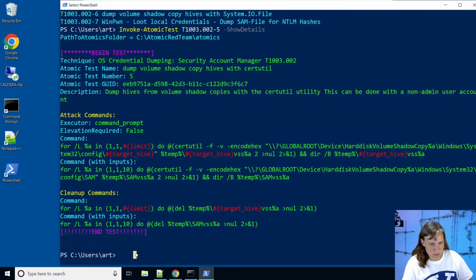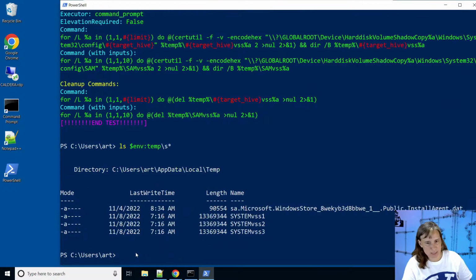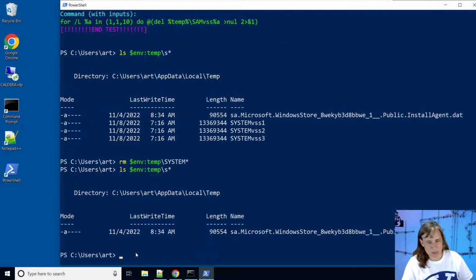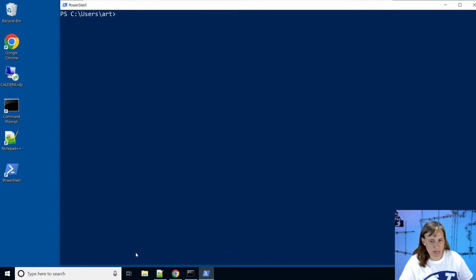Okay, so just to prove this out, we're going to list out the files in the temp directory. Let's start with S just to see if we already have anything in there, and we do, so we want to remove those just because we want to prove out what we're doing for the Atomic Spotlight here. So we're going to erase system star, list those out. Okay, we don't have any VSS hive backups now, so we can clear this out.